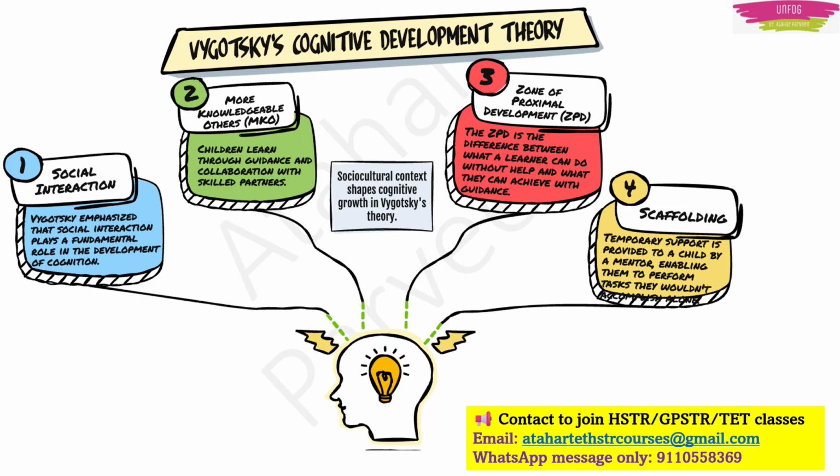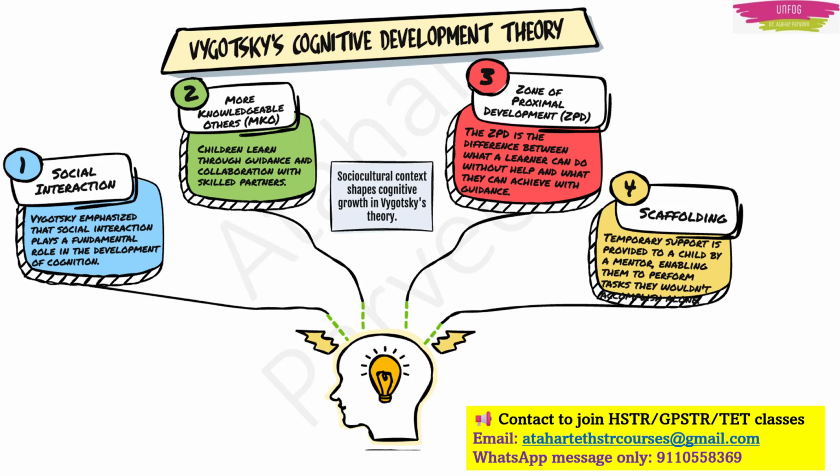Then we have the MKO, the more knowledgeable other, meaning children can learn through guidance and collaboration with skilled partners. Those partners can be teachers or friends. Then we have ZPD, the zone of proximal development. This is the difference between what a child can do without the help of anyone and what a child can achieve with the guidance of teachers or friends.